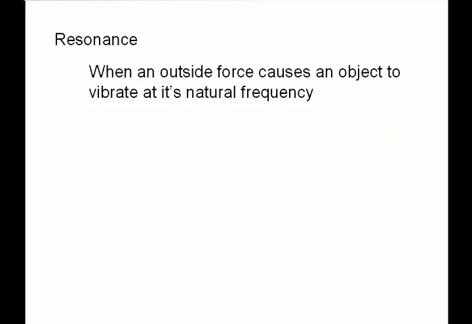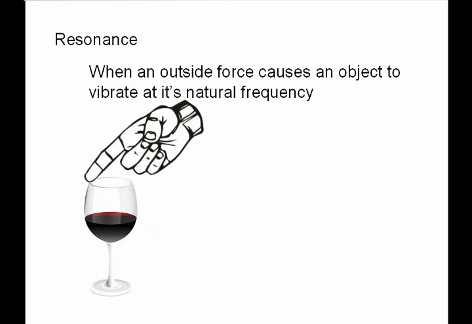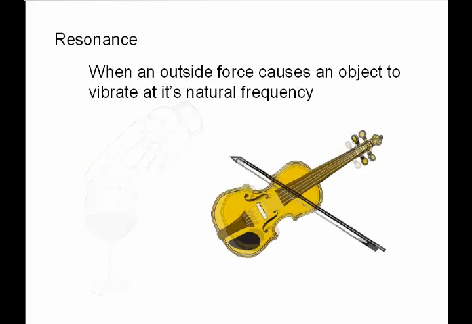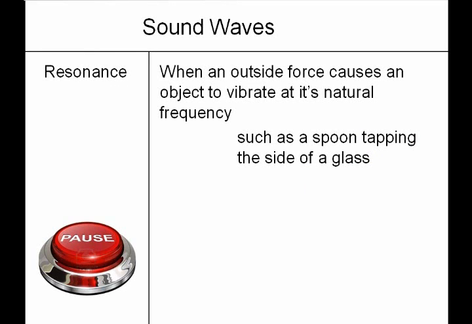We're also talking about resonance, which is when an outside force causes an object to vibrate at its natural frequency. Easy examples: if I take a glass and hit the edge with a spoon or rub my finger across the top, that glass will vibrate at its natural frequency. There are also musical instruments that work the same way. By pulling the bow across the strings on a violin, you're causing the string to vibrate at its natural frequency for that particular length of string. All right, pause and copy.